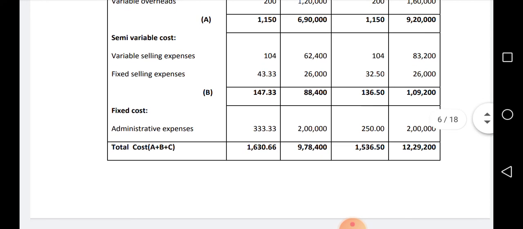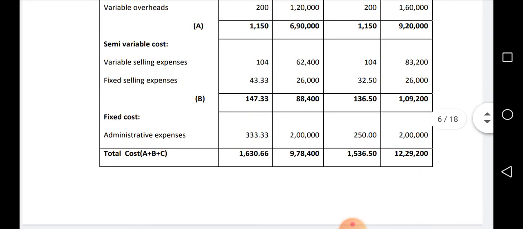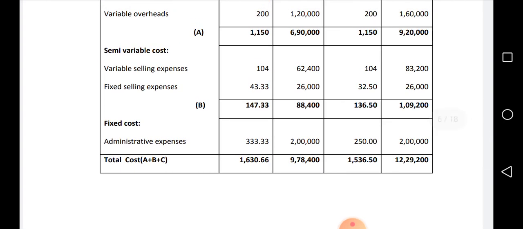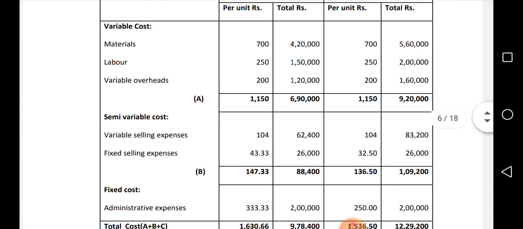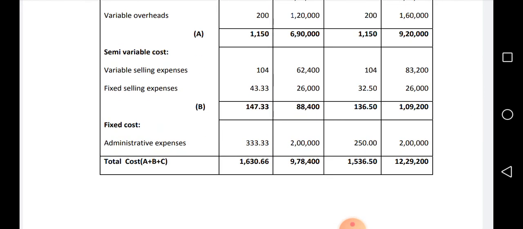Now the fixed expenses they have given very clearly. Since it is fixed, the overall amount will be the same irrespective of the level of units. The overall amount in the question is 2 lakhs, so write 2 lakhs in the total column. 2 lakhs divided by 600 units gives 333.33, and 2 lakhs divided by 800 gives 250.